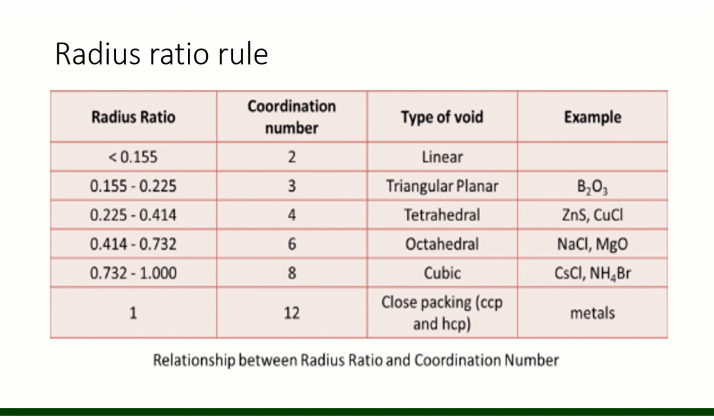If the radius ratio is less than 0.155, the coordination number will be 2 and the type of void will be linear. It is hypothetical only, with no significance; such a void is not practically possible. Next is 0.155 to 0.225, coordination number 3, and the void is triangular. 0.225 to 0.414, the coordination number is 4 and the void is tetrahedral. 0.414 to 0.732, coordination number is 6 and the void is octahedral. And 0.732 to 1, the coordination number is 8 and the type of void will be cubic.